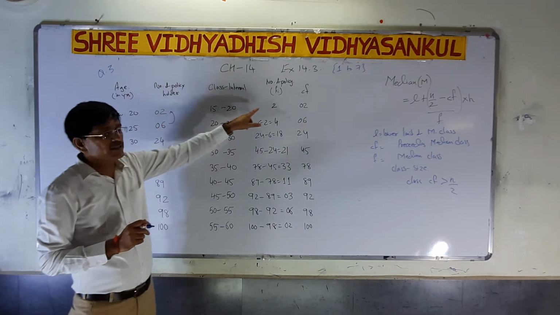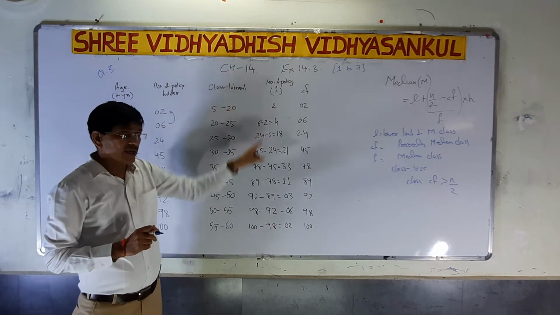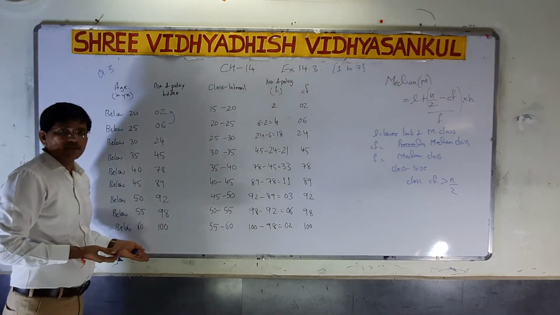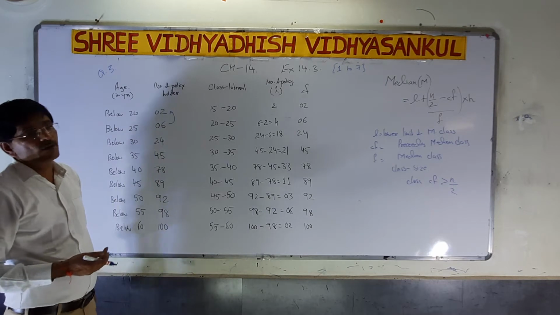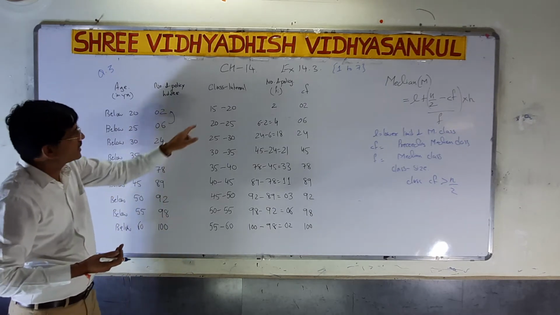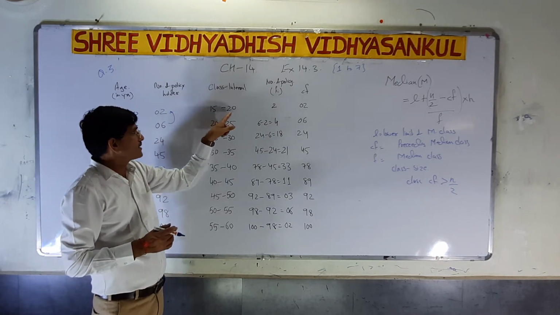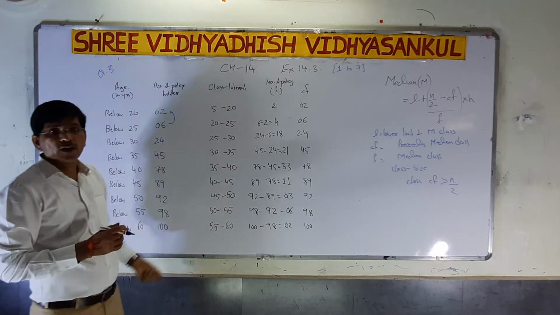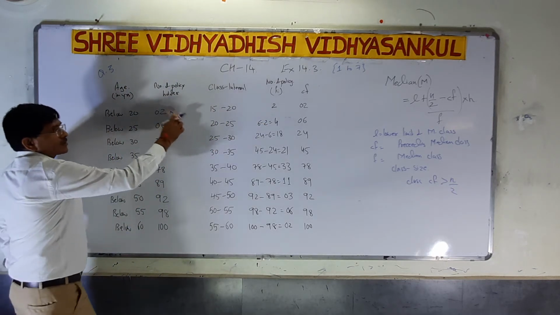First, 2 as it is. We have to find the frequency, after which we can find the CF, because one type of CF is given. How can we find the frequency? For the first class interval, 15 to 20, it is 2 as it is. For the second, 6 minus 2, that is 4.